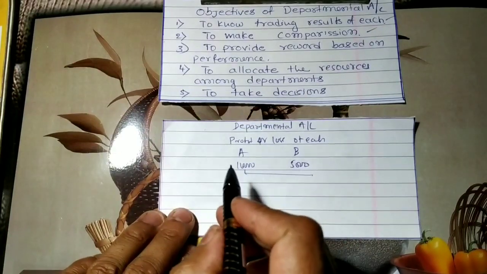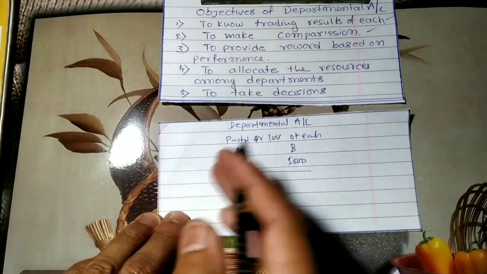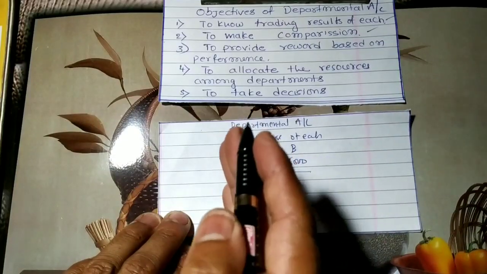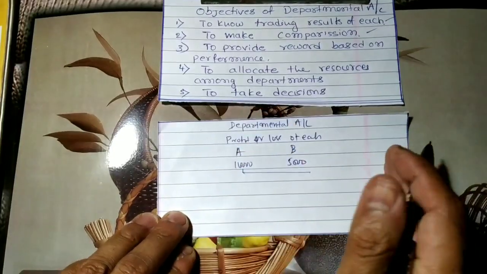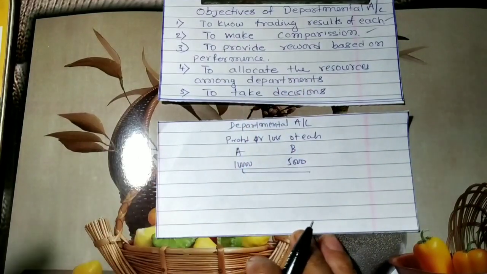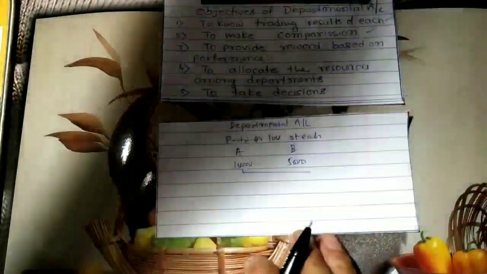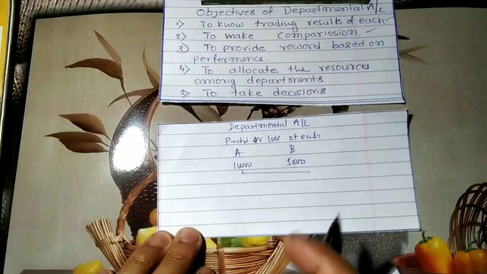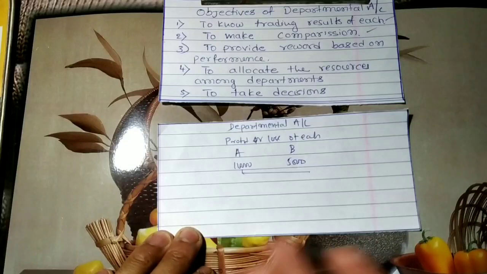So by seeing the books of accounts of each department, which department has more profit, the employees of that department can get more reward, right? By seeing the performance of each department, we can provide the reward based on their performance.